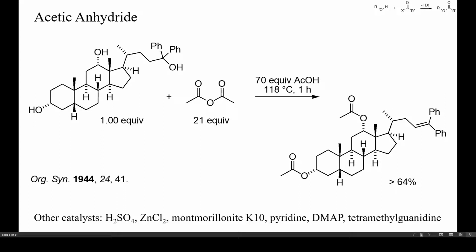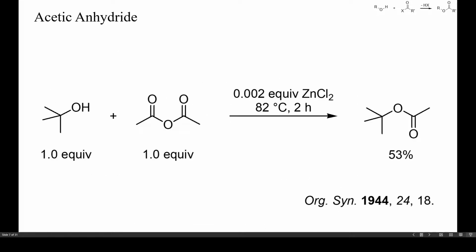The tertiary hydroxyl group of the starting triol in this example underwent elimination, but this can be avoided if milder reaction conditions are chosen. Here, for instance, the use of only 0.2% of zinc chloride as catalyst and a lower reaction temperature yielded tert-butyl acetate as the main product.